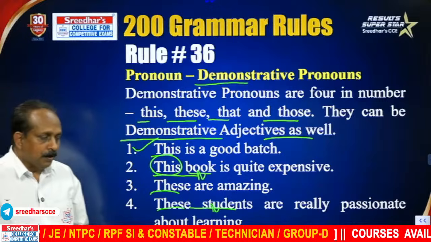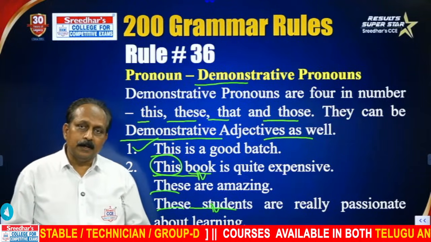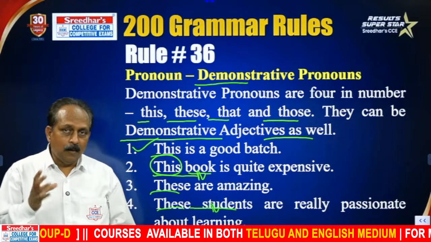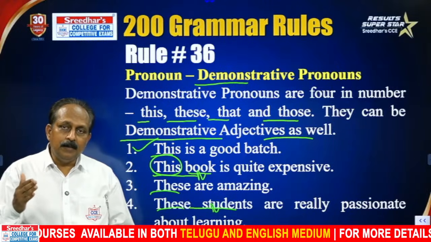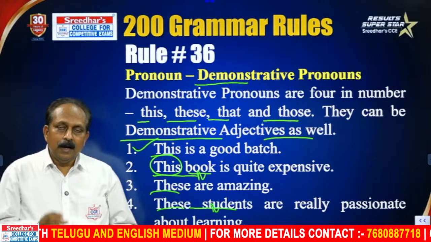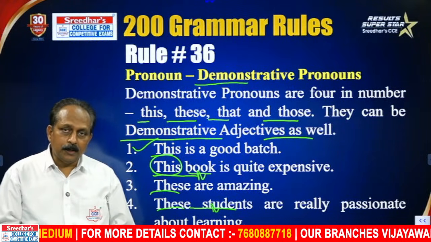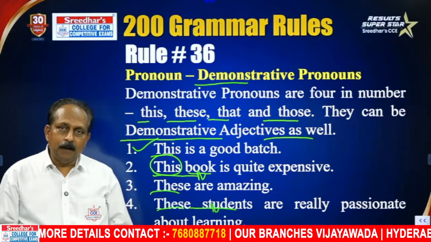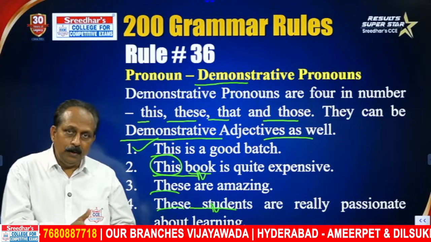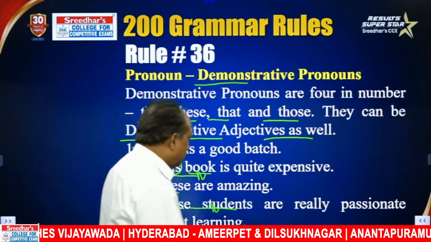And why is this important? There's no rule as such, but it is important. Why is it important? When it comes to para-jumbles, which are quite challenging, you should take an elimination approach to get the first sentence. That is rather easy. Any sentence that has a demonstrative pronoun or a demonstrative adjective cannot be the first sentence. You have to eliminate it, because first you need a noun, then you can use a demonstrative adjective or demonstrative pronoun.